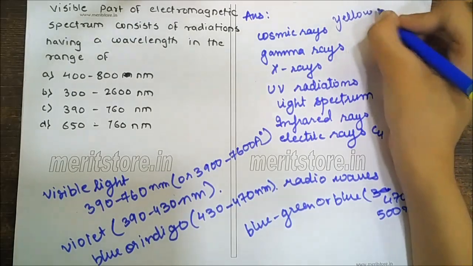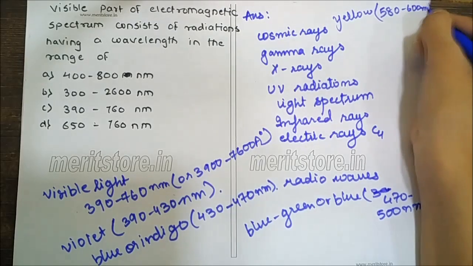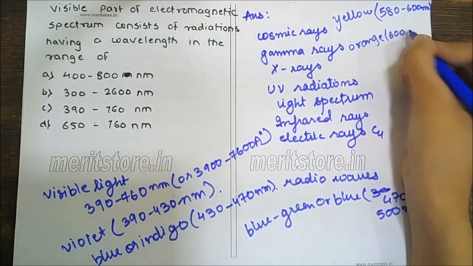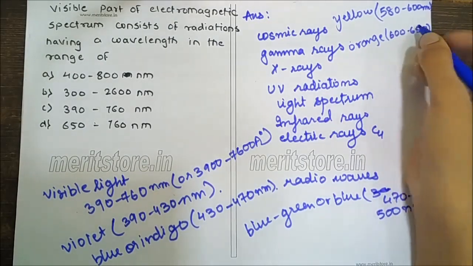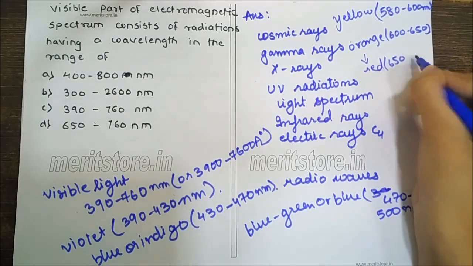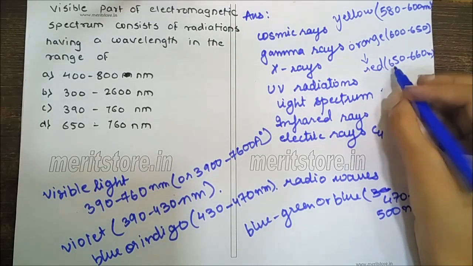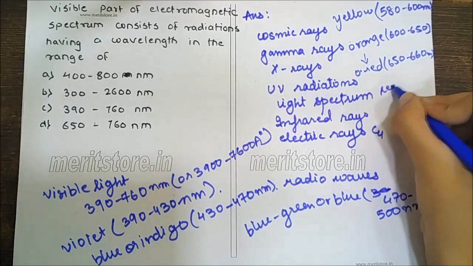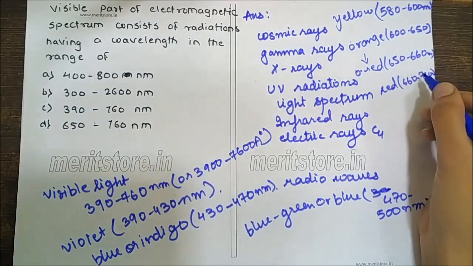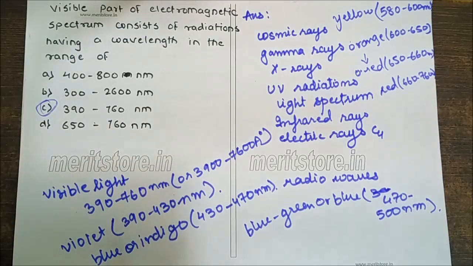Yellow is 580 to 600 nanometers. Orange is 600 to 650. Orange red is 650 to 660 nanometers, and red is 660 to 760 nanometers. So here the correct answer will be C, 390 to 760 nanometers.